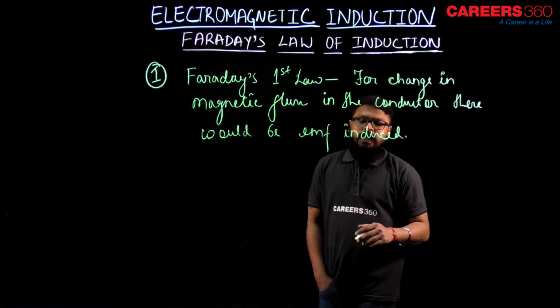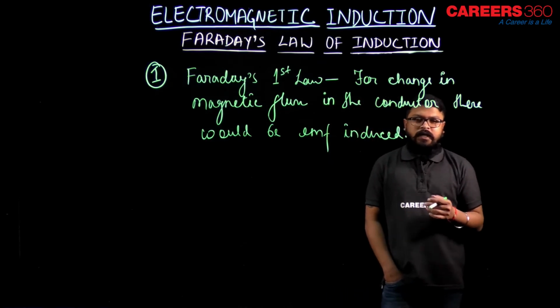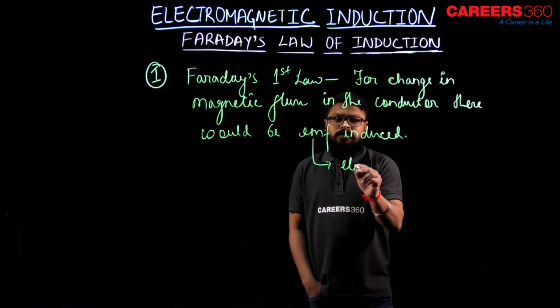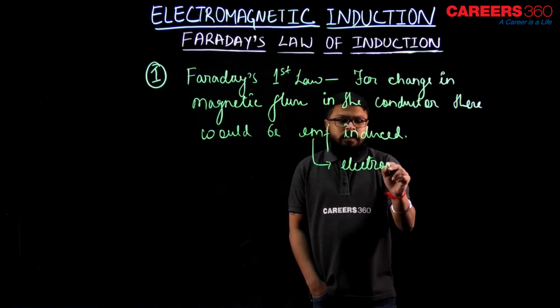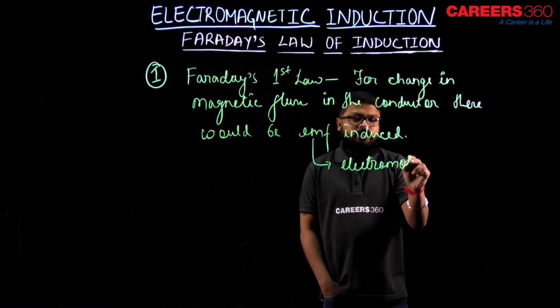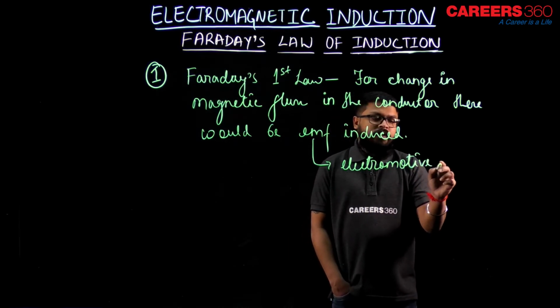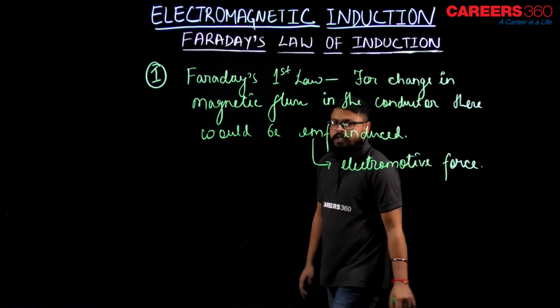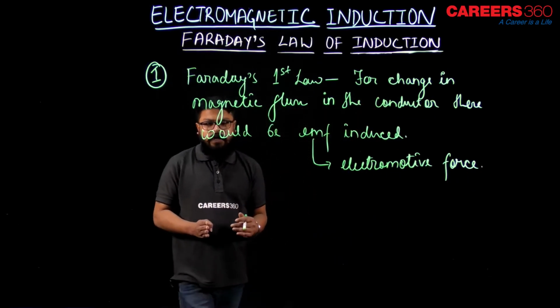EMF is nothing but electromotive force. It's just like the potential.